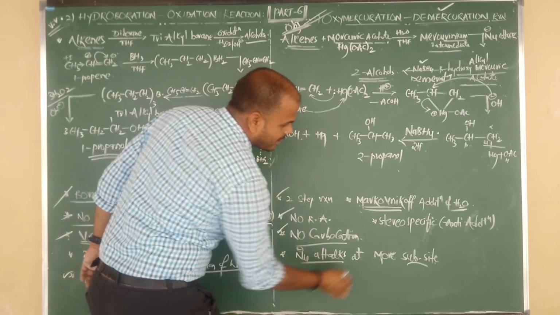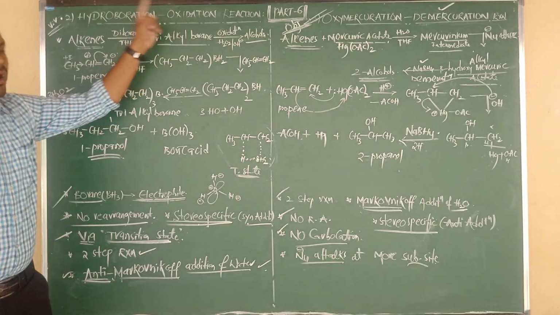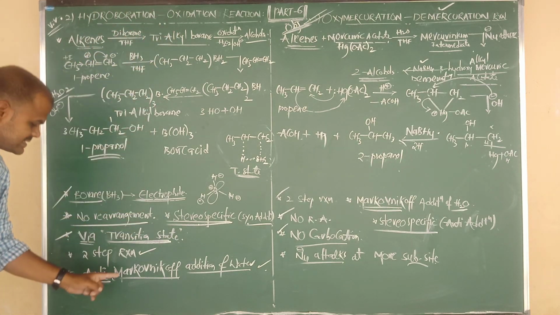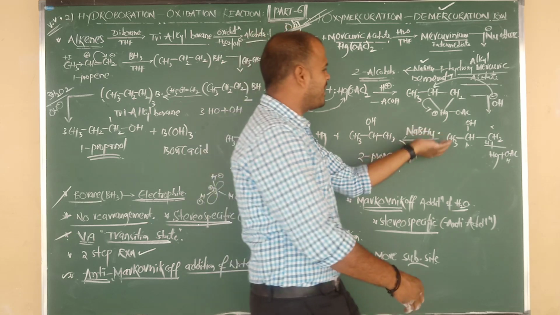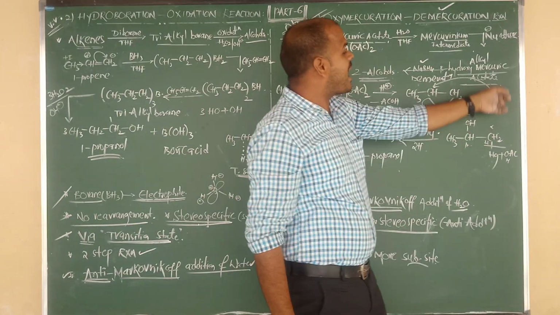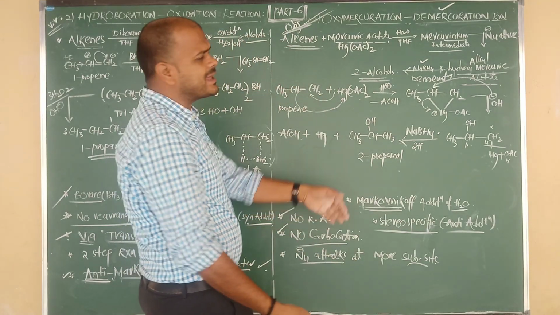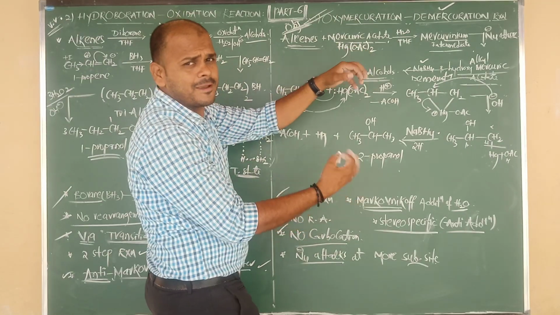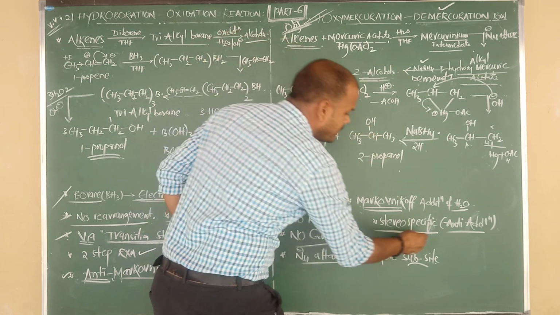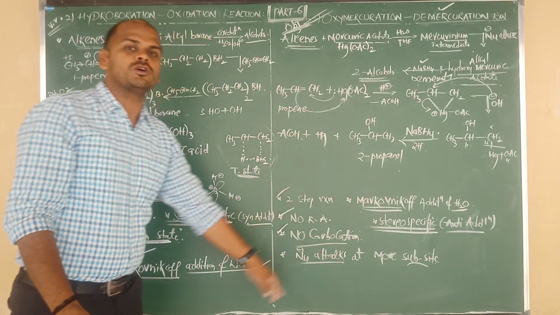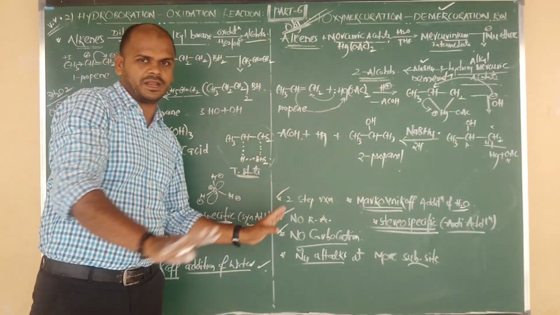And this is also a stereospecific reaction. Hydroboration oxidation is also stereospecific, but it is syn addition, and this one is trans addition. There is a back attack of the nucleophile, so this is anti-addition. Here also the addition of the nucleophile takes place in a particular direction only, which we must follow. That's why we say this is also stereospecific. But here syn addition, and there trans addition.